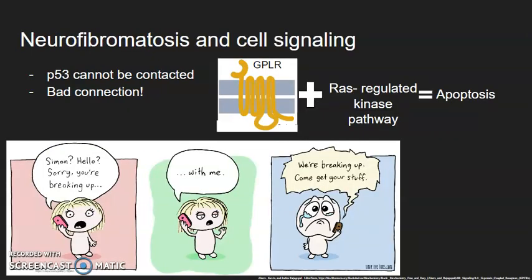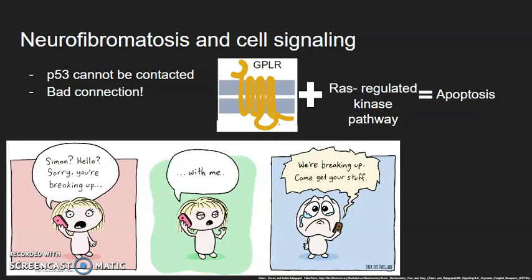Neurofibromatosis and cell signaling. When someone has the disease neurofibromatosis, it's because there's something wrong with how their cells communicate with each other. Shown in this equation at the top of the slide, a normal cell would have a G protein-linked receptor, aka a GPLR. This GPLR would communicate with RAS-regulated kinase pathways, which in turn will communicate with a protein named P53 that will aid in apoptosis or the death of a cell.